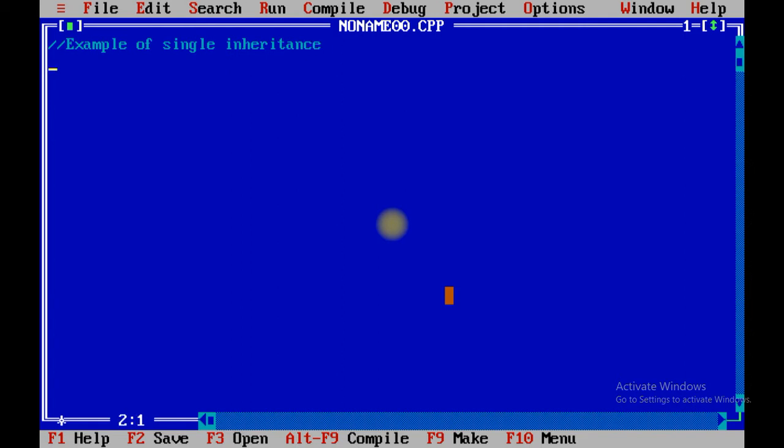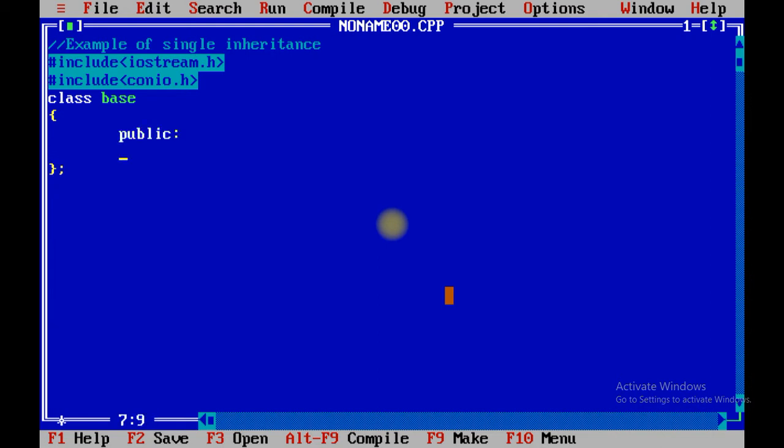In single inheritance, #include <iostream.h> and #include <conio.h>. We are going to create class base, as I told you, first we are going to see base and derived. Base class contains one variable a and it also contains its own constructor.